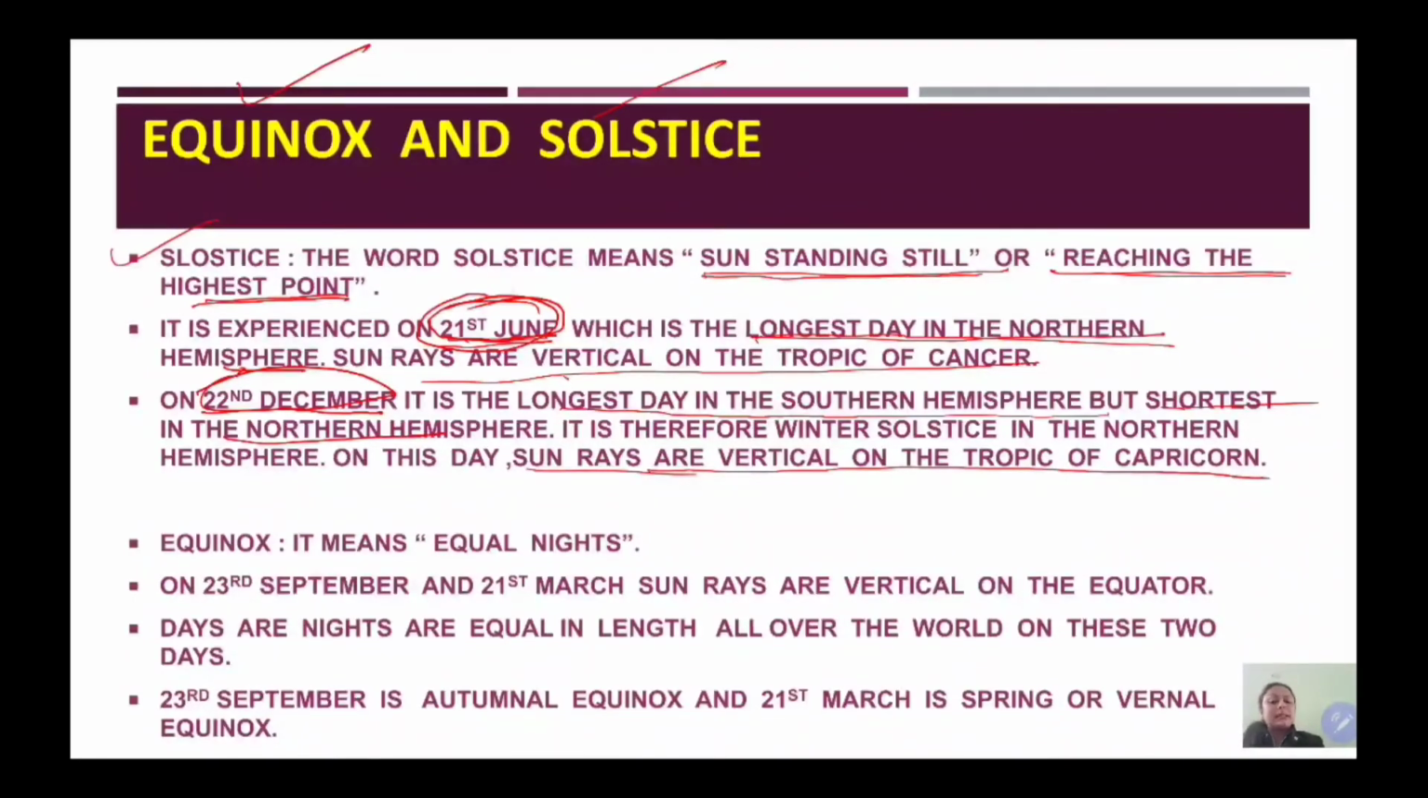So there are two solstices, the summer solstice of the northern hemisphere and the winter solstice of the northern hemisphere. And students, just the opposite happens in the southern hemisphere, because the southern hemisphere has summer when the northern hemisphere has winter. So as their seasons are opposite, their solstices will also be opposite. 21st June is summer solstice for the northern hemisphere and winter solstice for the southern hemisphere. So students, I hope you have understood the definition.